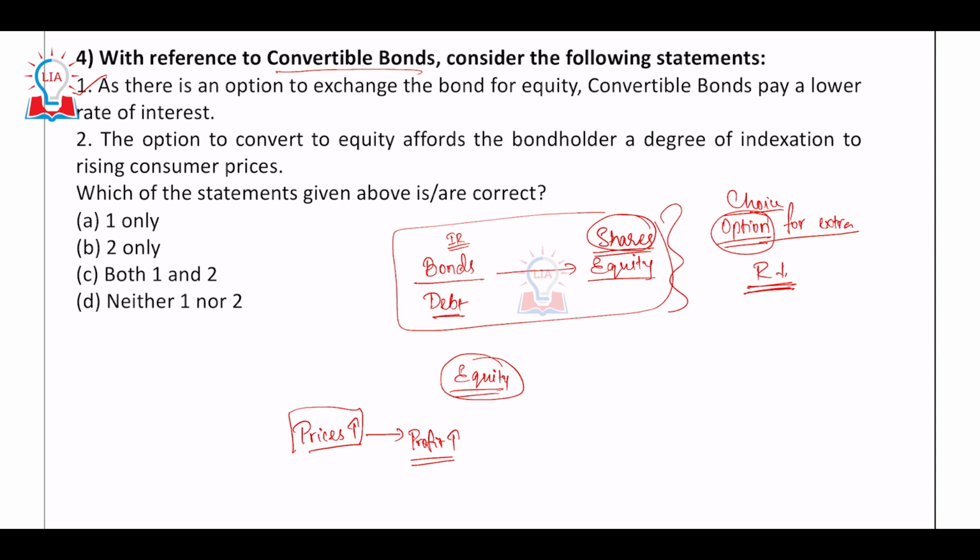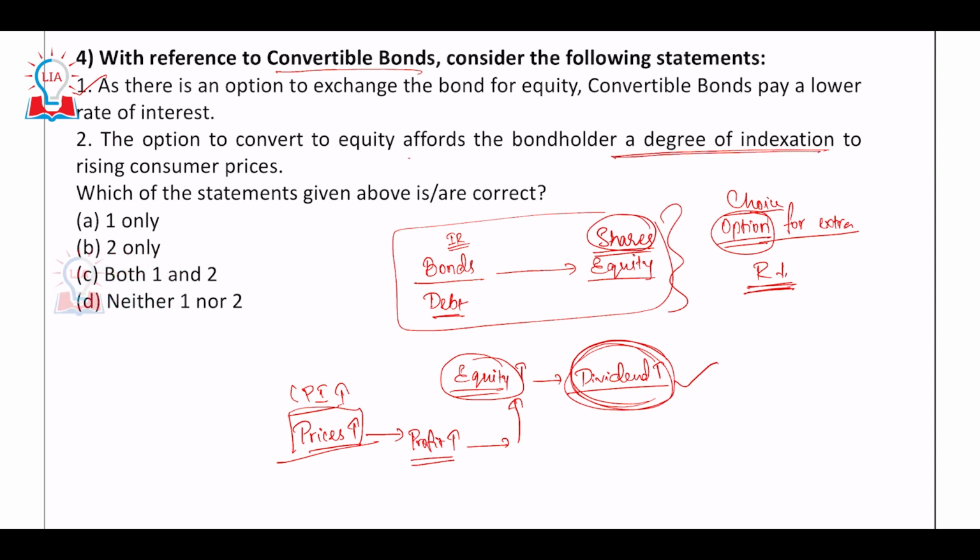If the profit is going up, you are a part owner because you own the equity. Don't you think your dividend goes up? Yes, your returns will go up, which means whenever the consumer price index is going up, generally your dividends will also go up. So a degree of indexation is provided to you, which means statement 2 is right as well. So the answer is both 1 and 2.